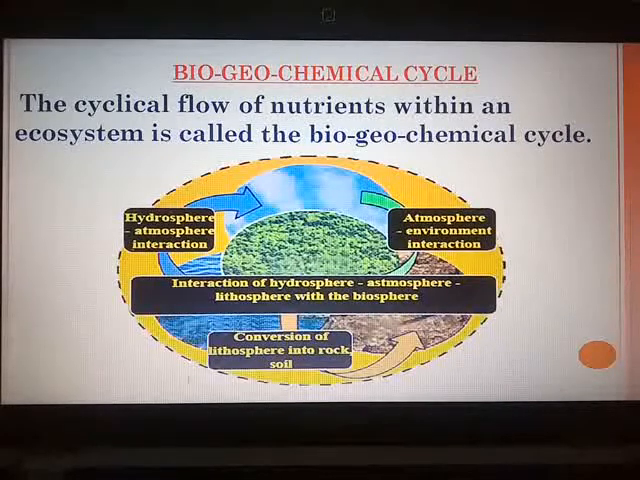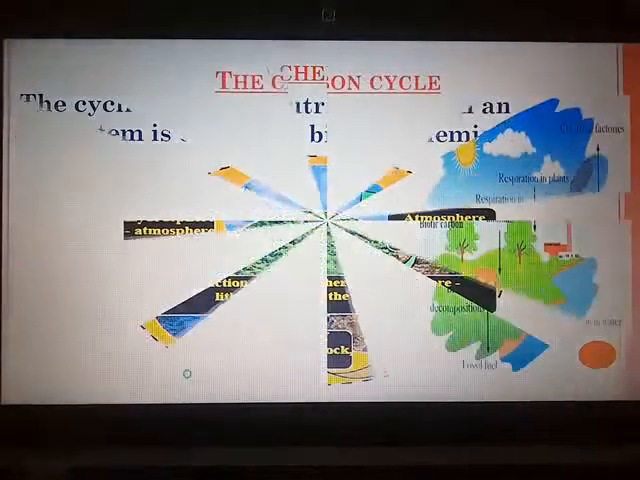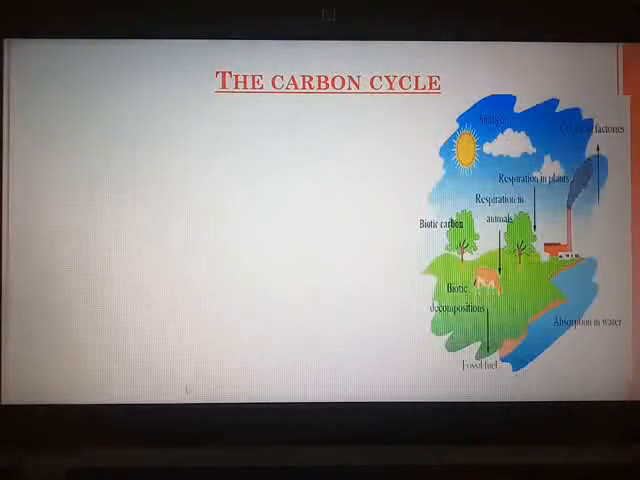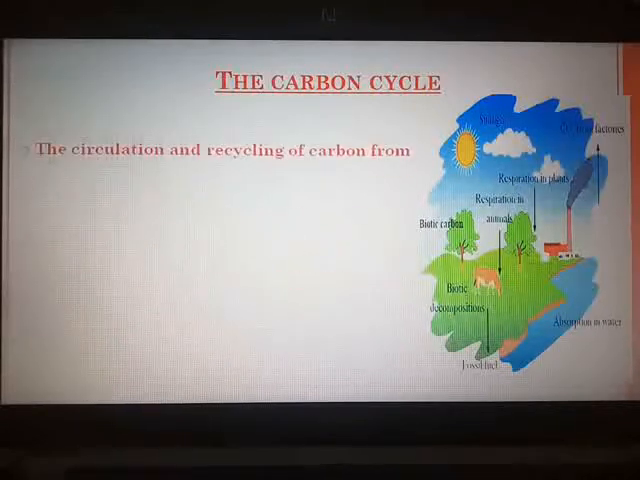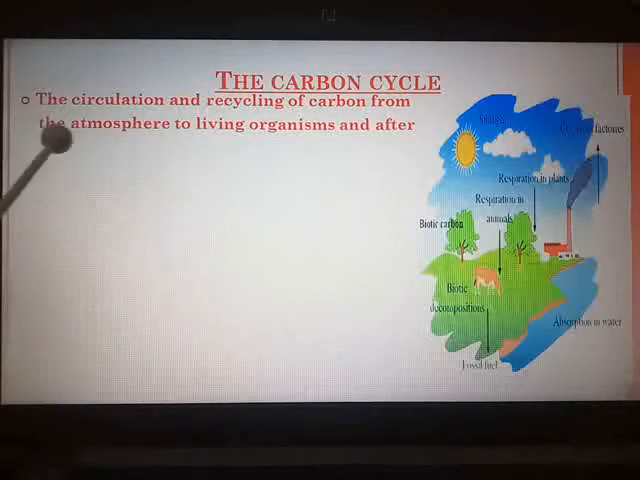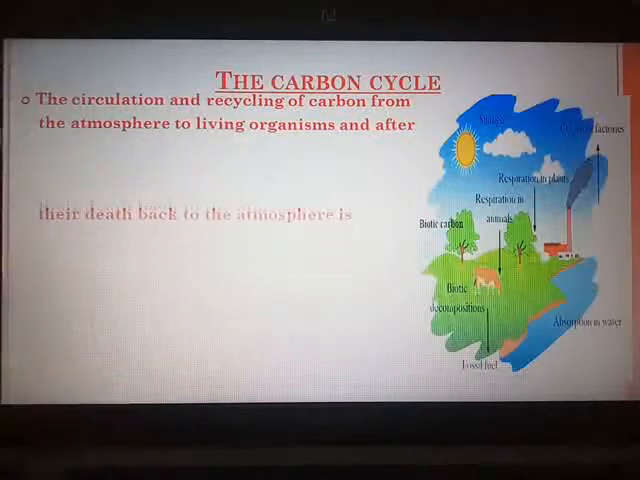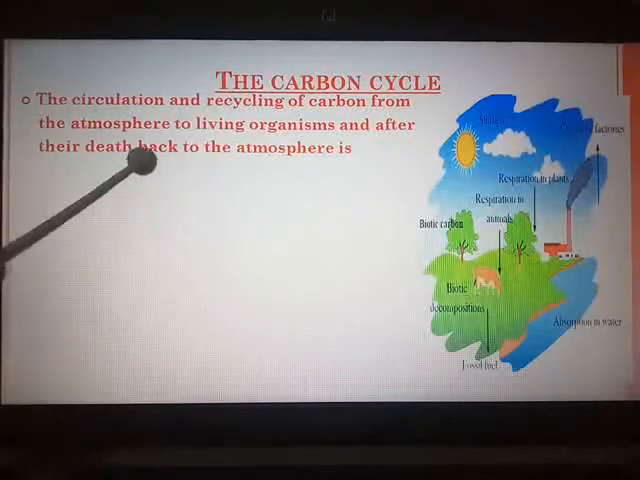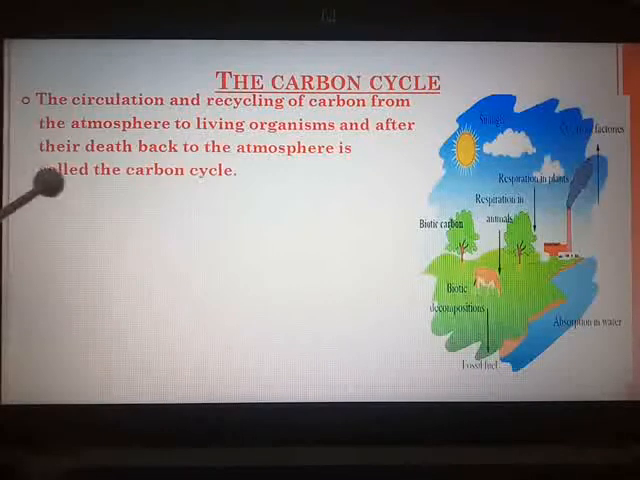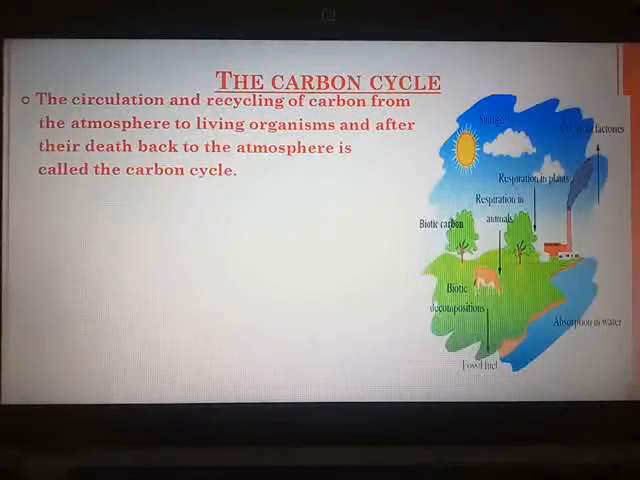The first one is the carbon cycle, then the oxygen cycle and the nitrogen cycle, which are extremely important in the ecosystem. The first is carbon cycle. What do you mean by carbon cycle? The circulation and recycling of carbon from the atmosphere to the living organisms. See, from abiotic to the biotic, and after the death of living organisms, again back to the atmosphere is called the carbon cycle. It is one of the very important biogeochemical cycles.